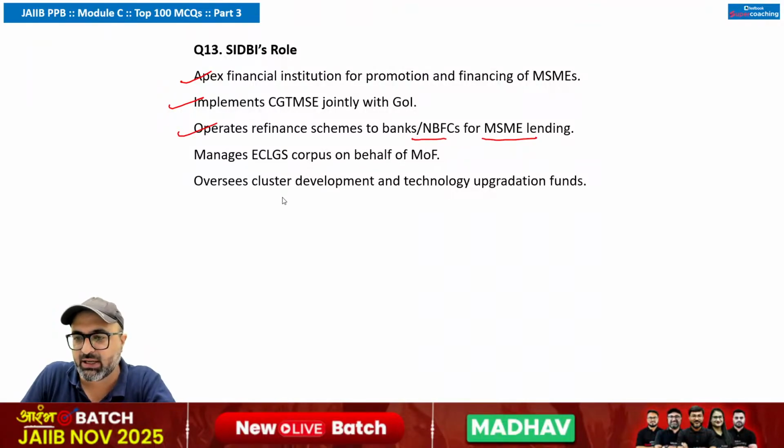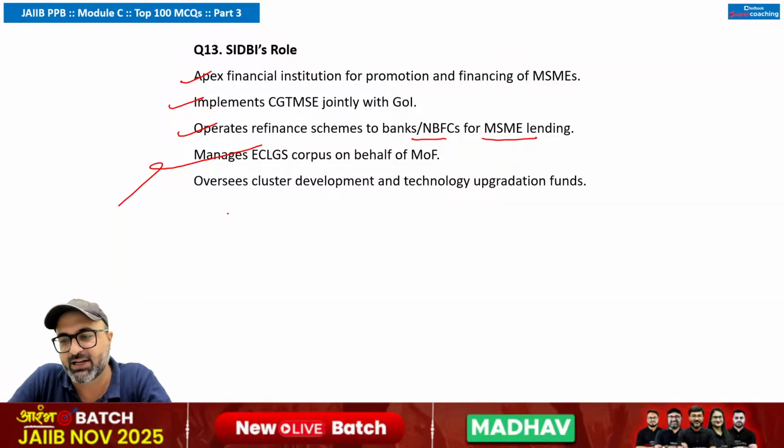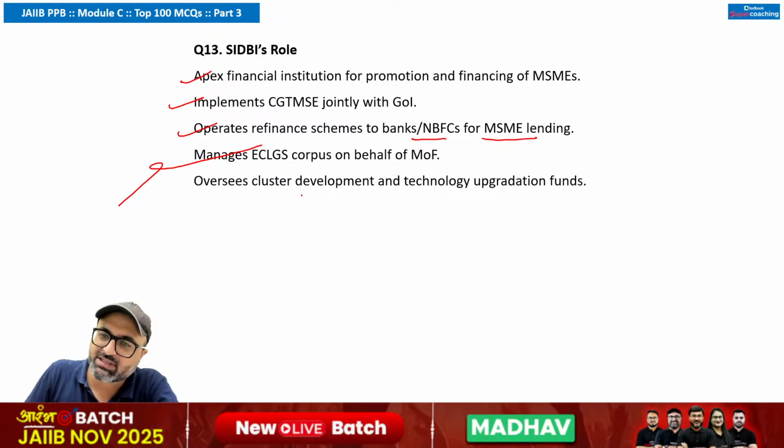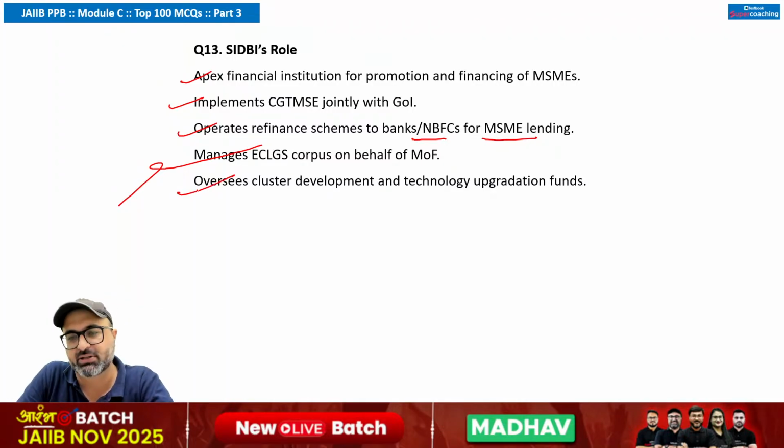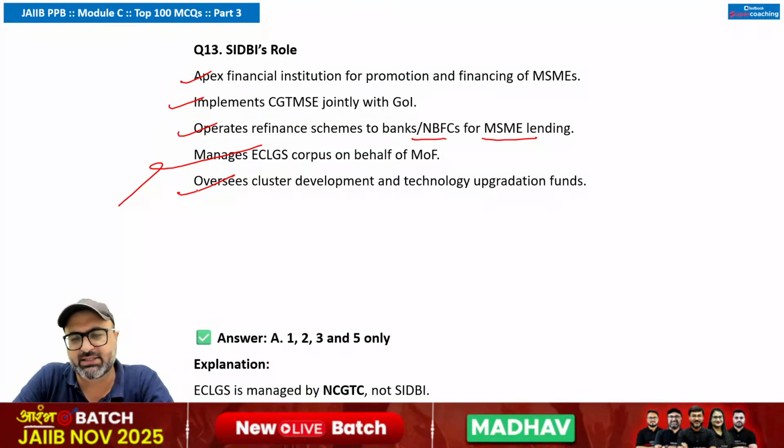That is also correct. The next point says manages ECLGS corpus on behalf of the Ministry of Finance. No sir. ECLGS is managed by NCGTC, not by SIDBI. Next is overseas cluster development and technology upgradation. Yes, recently SIDBI also took a new initiative for this upgradation, which we have covered in a separate video. You might have watched it. If not, then go and check. It is available in our video section.